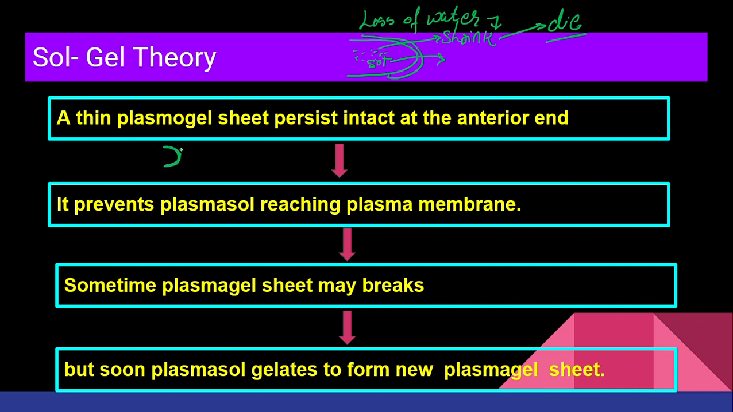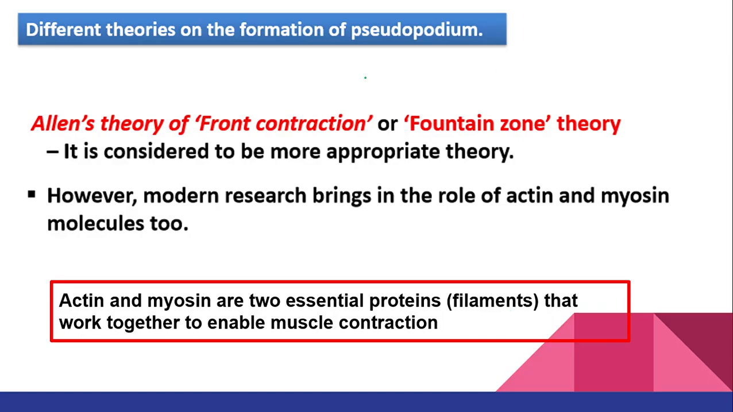So what happened? The plasma gel sheet is present where? At the anterior side. Why? Because at the anterior side plasma sol is pushed, right? So my plasma sol should not cross it and meet the plasma membrane. So it prevents plasma sol from reaching the plasma membrane. Sometimes this sheet can be broken down. Immediately, as we just studied, plasma sol will go there and form plasma gel. So if the sheet is broken down, plasma gel is continuously being made. So there will always be a covering of plasma gel, and this helps in the formation of pseudopodia.